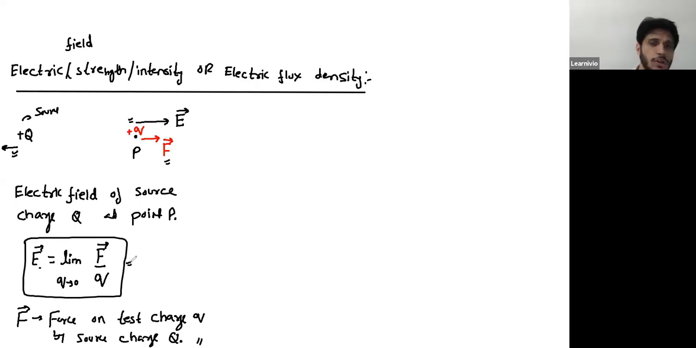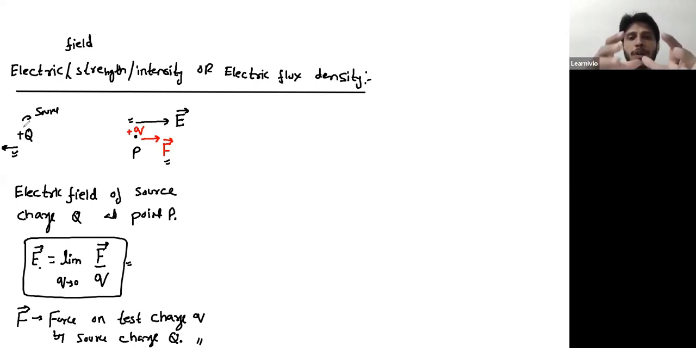This is the magnitude of electric field. We are using this limit q tends to 0 just to ensure that this capital Q doesn't move. Because once this capital Q moves, then force F will change. Once your F changes, your electric field changes. So to measure this electric field, you need to put this capital Q at rest. That you can do by two methods.